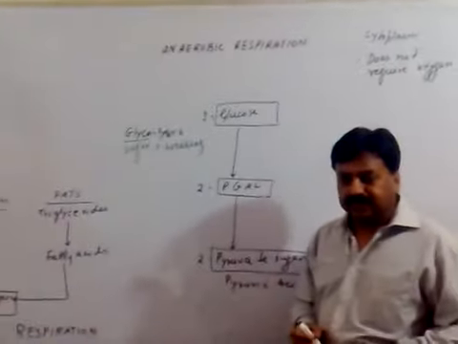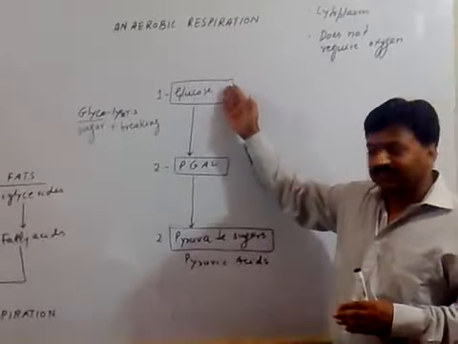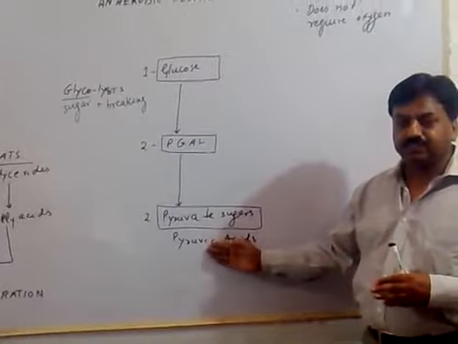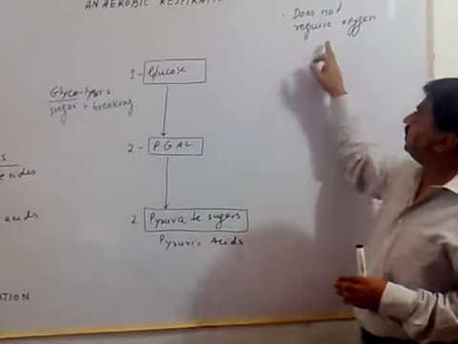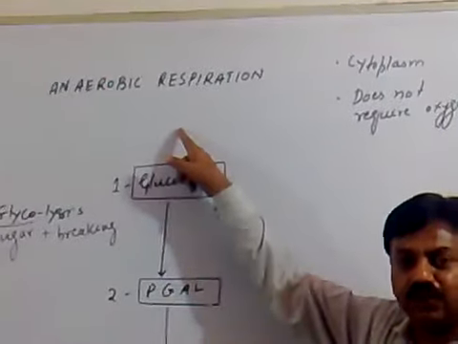So what is glycolysis? It is splitting apart glucose into pyruvate, or pyruvic acid. And this reaction does not require oxygen, so we say it is the anaerobic phase of respiration.